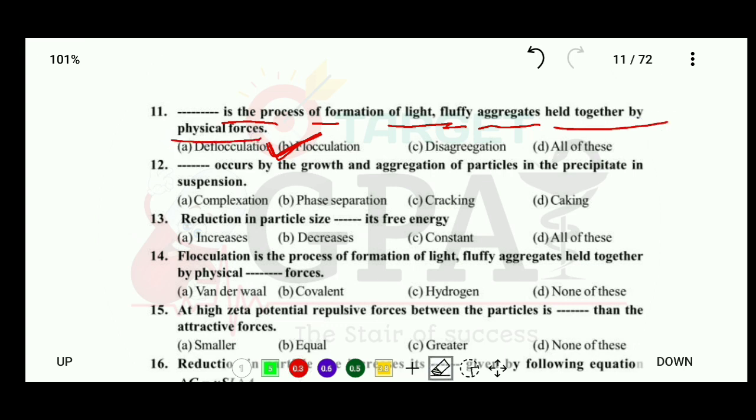Okay, next question, question number 12: blank occurs by the growth and aggregation of particles in the precipitate in suspension. Here options are complexation, phase inversion, cracking, and caking. So the correct answer is that caking occurs by the growth and aggregation of particles in the precipitate in suspension.